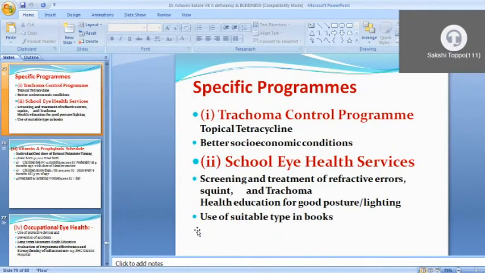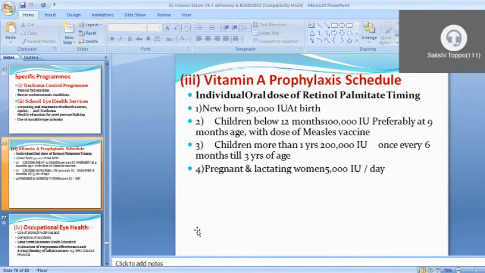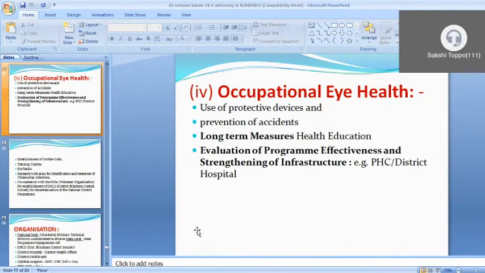There are specific programs to control blindness, that is the trachoma control program, or school eye health care services also. Vitamin A supplementation program is also there to reduce deficiency disorder among the children. Then occupational health, eye health, long-term measures and health education are required in the industries, in the factories or in the mines. Evaluation of the program effectively and strengthening the infrastructure at PHC and district hospital,